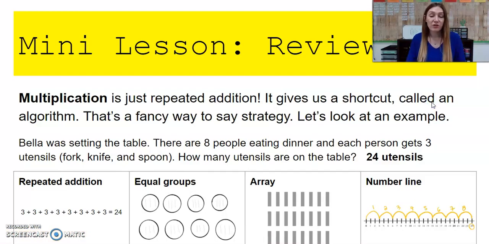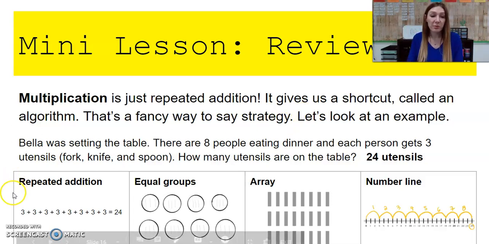Before we get into lattice method, I want to review multiplication really quickly. So remember that multiplication is just repeated addition. It gives us a shortcut called an algorithm. Remember, that's a fancy way to say strategy. Let's look at a quick example. Bella was setting the table. There are 8 people eating dinner and each person gets 3 utensils, a fork, a knife, and a spoon. How many utensils are on the table?